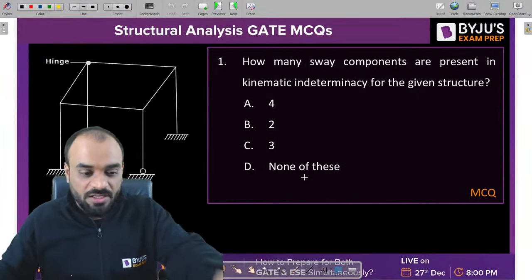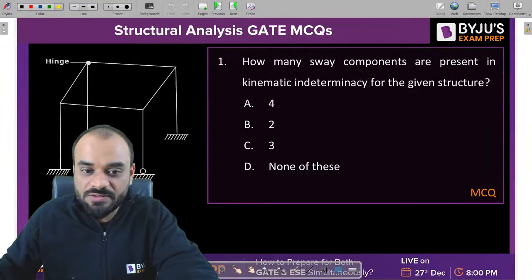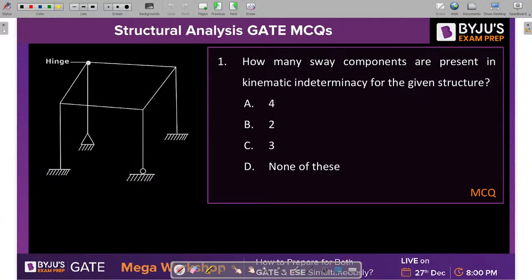Let me hide myself so that you can see this particular question properly. Now tell me, how many sway components are there in the structure, so that you can find out the kinematic indeterminacy? Very simple question.